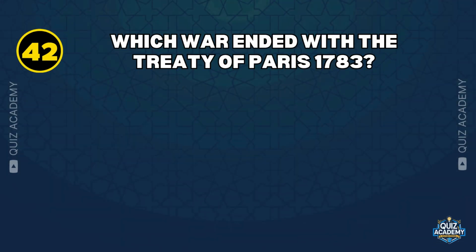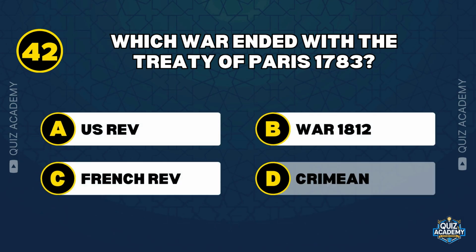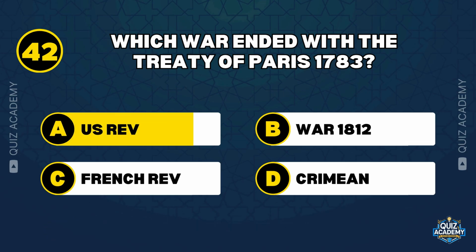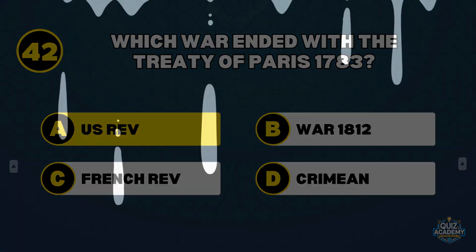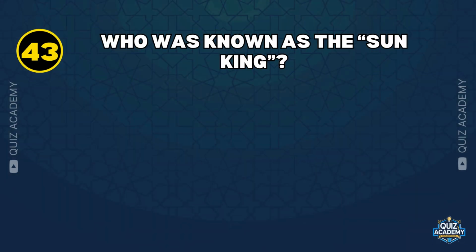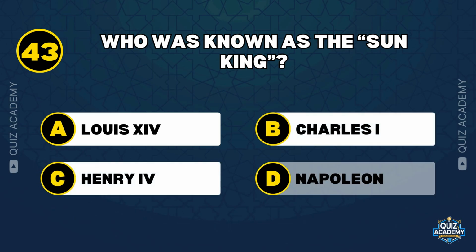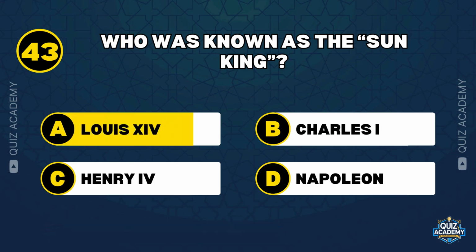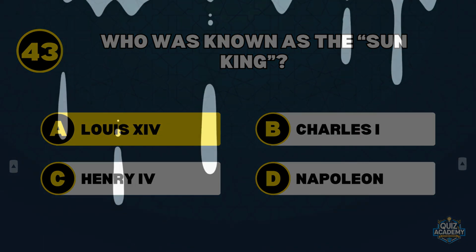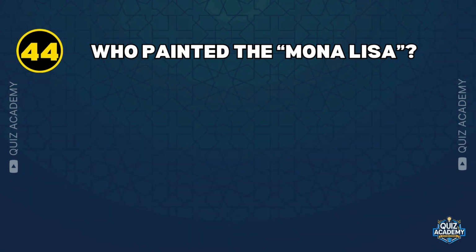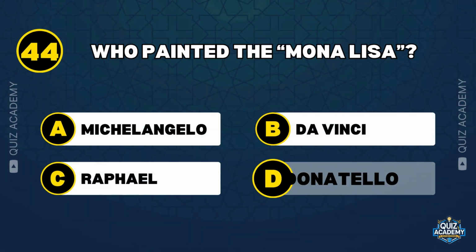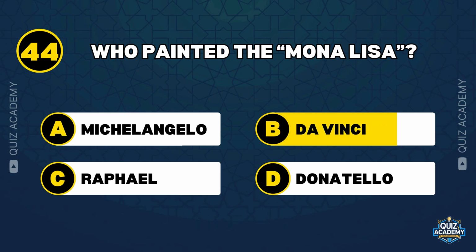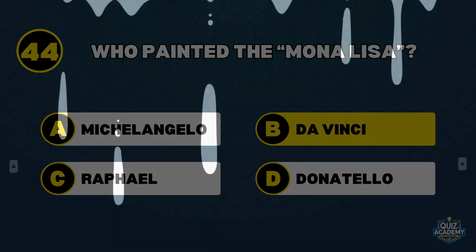Which war ended with the Treaty of Paris, 1783? U.S. Revolution. Who was known as the Sun King? Louis XIV. Who painted the Mona Lisa? Da Vinci.